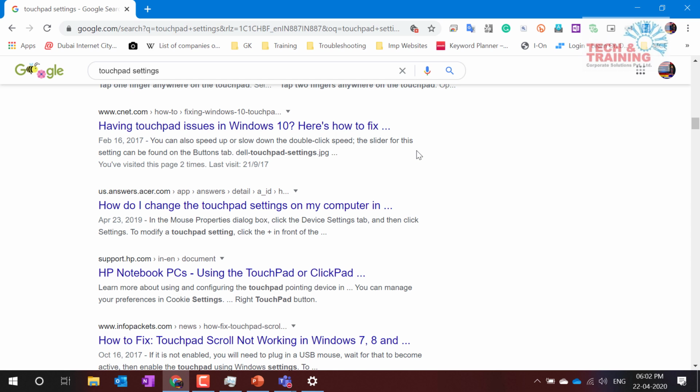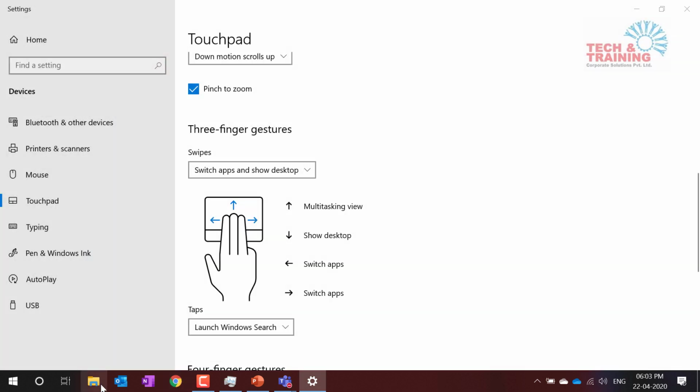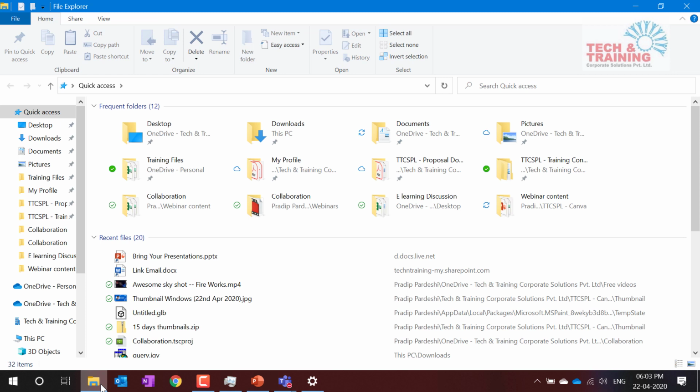Next, after touchpad and mouse, let me talk about a very important thing that we do quite often, which is folder and files management. Something we have already seen is that you should keep all your files on your OneDrive. I'm not going to talk about OneDrive features, but it is highly recommended that you start using OneDrive from today, because it's extremely useful.